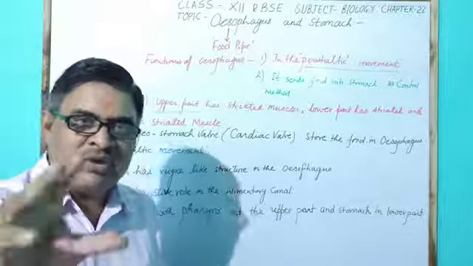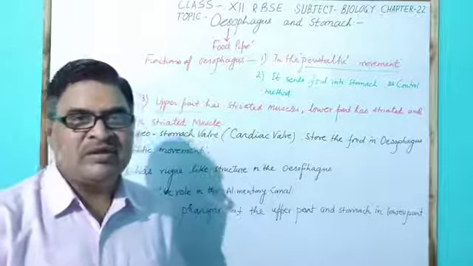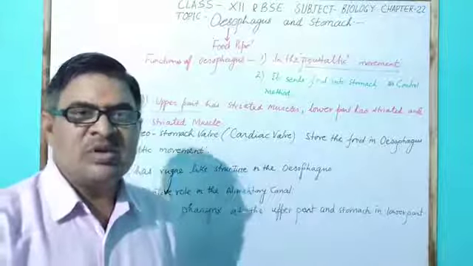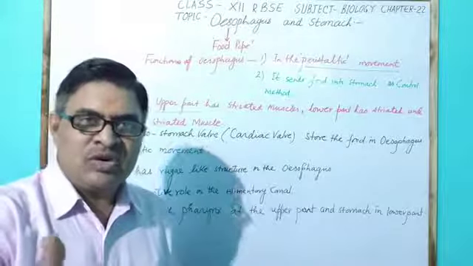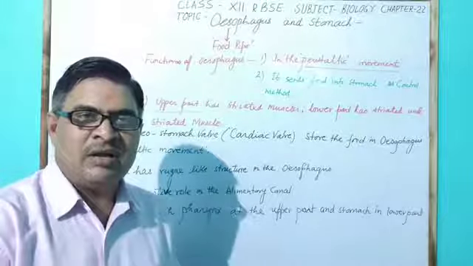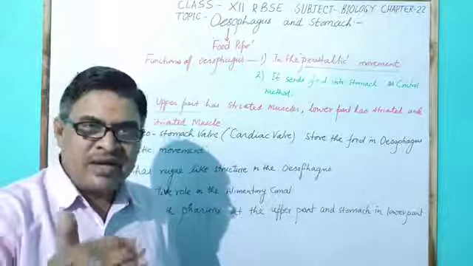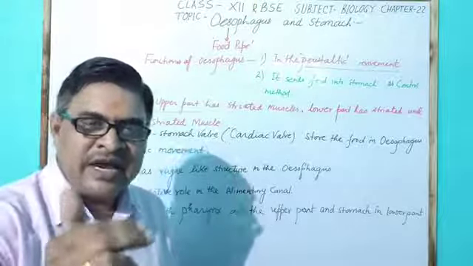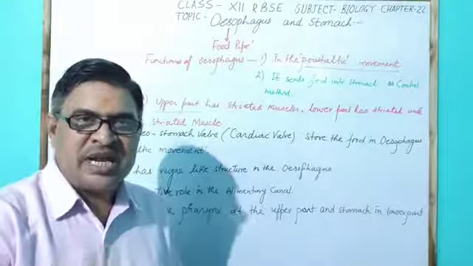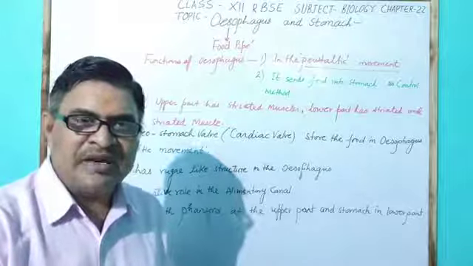The oesophagus has a valve at the end part which controls the entry of liquid food into the stomach, and the inner wall of the oesophagus has ridge and furrow-like structure, called ruchi, which is helpful in peristaltic movement.